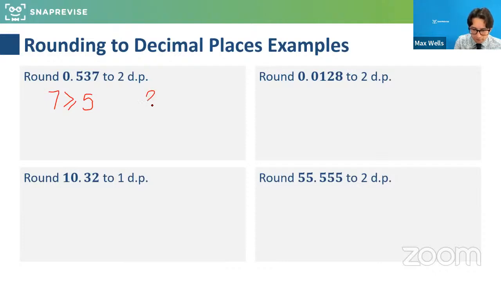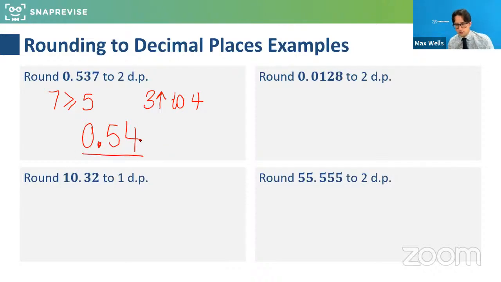So that means that the 3 rounds up to 4. So we end up with 0.54. Well done if you got that. So let's try the next one here. We'll maybe do this one next, and then the third one. And then we're going to whiz on and look at significant figures.